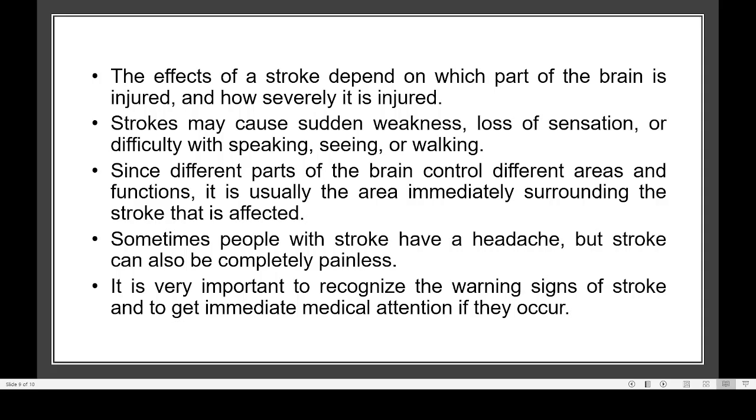When one part of the brain is damaged, what happens? For example, if your left side of the brain is damaged, then your right side of the body will be completely paralyzed. Your nerve mechanism may not be working. You cannot walk. Sometimes you cannot move your hands. Sometimes you cannot speak. Sometimes your intelligence may be affected.